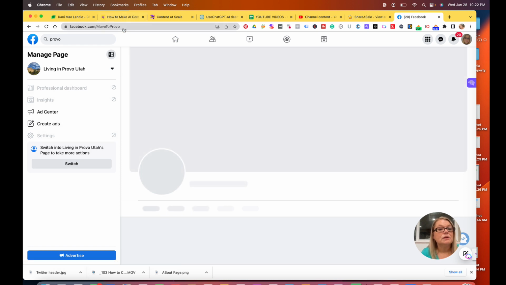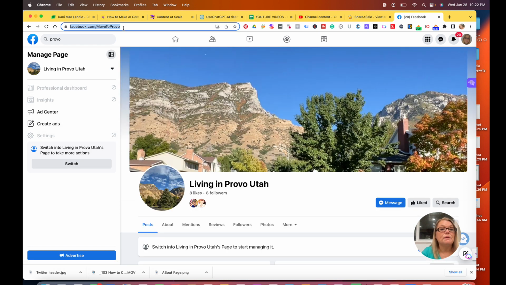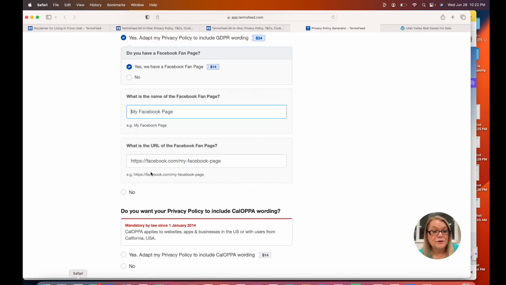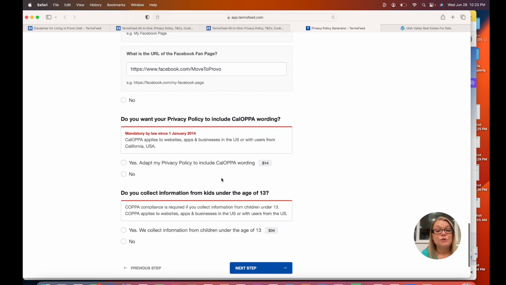Here it is. So I'll just grab that Facebook page and go back over to Safari and put the Facebook page there. Oh, what is the URL? I did that wrong. Okay, so we'll put the URL there, okay, we have that.